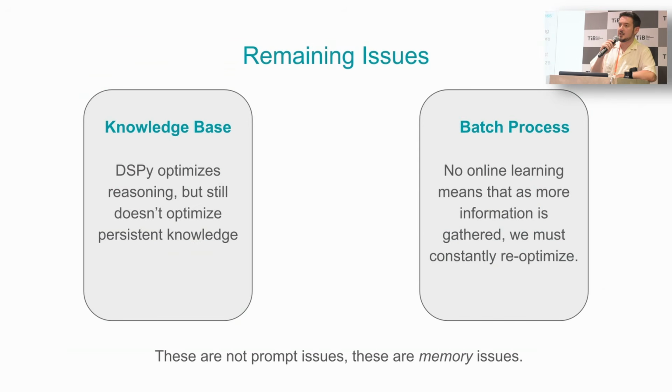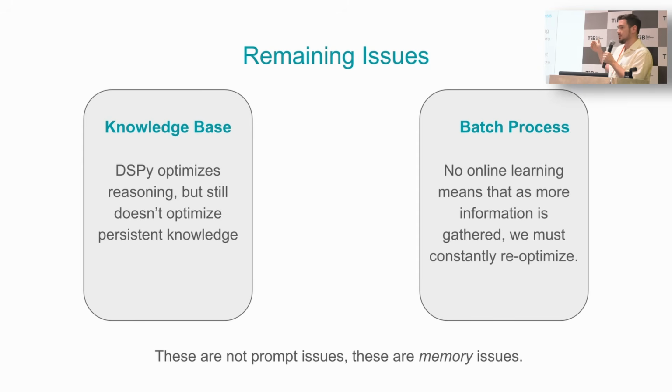First is a persistent knowledge base, right? The prompts themselves are not persistent knowledge. It's not memory. People who are working in these systems or even around these systems have probably heard about things like RAG that have come around over the past few years. This kind of memory problem has been a pretty consistent issue that DSPy does not solve. Additionally, this is a batch process, right? It's not learning online. It's not actively taking in the new information and data that it receives. So we do have to consistently re-optimize this thing as we go. And these are not really prompting issues.